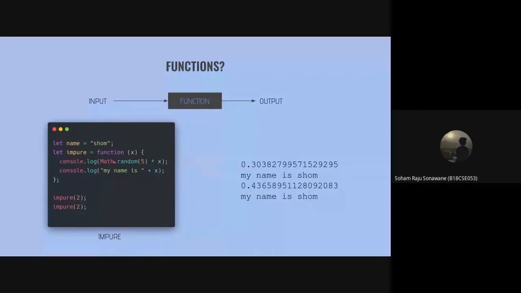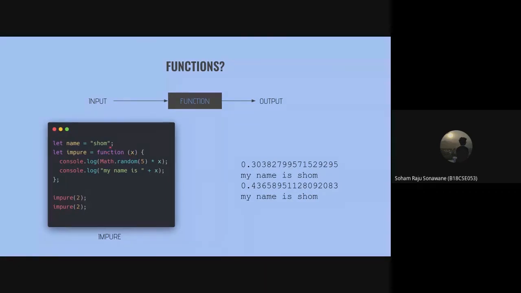And also, since this function uses a variable which is outside the scope of the function, which is this name, which is getting printed right here, this also makes the function impure, because a pure function is not affected or should not be affected by any code that is outside the function itself. And the last thing that makes this function impure is that the function is not returning anything, right? The function needs to return something which should only be dependent upon its parameter.